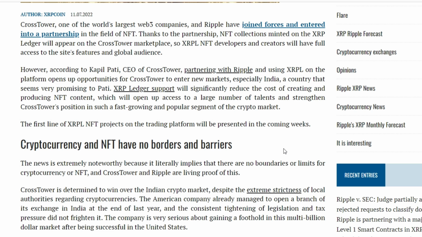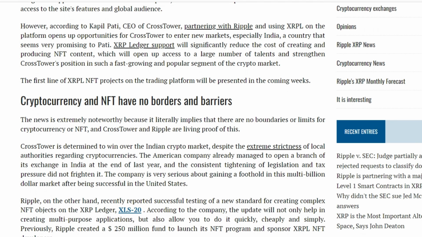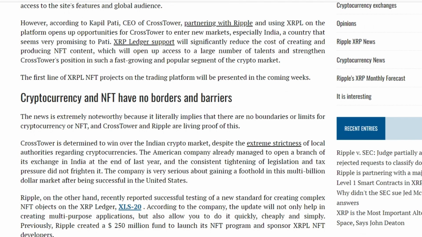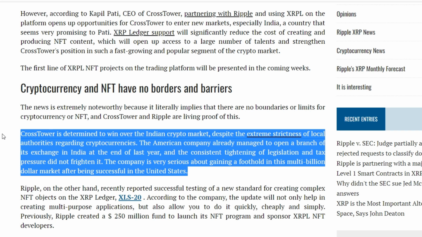Crossdoor is determined to conquer the Indian crypto market, despite the extreme strictness of local authorities regarding cryptocurrencies. The American company has already managed to open a branch of its exchange in India at the end of last year, and the consistent tightening of legislation and tax pressure did not frighten it. The company is very serious about gaining a foothold in this multi-billion-dollar market after having achieved success in the United States.